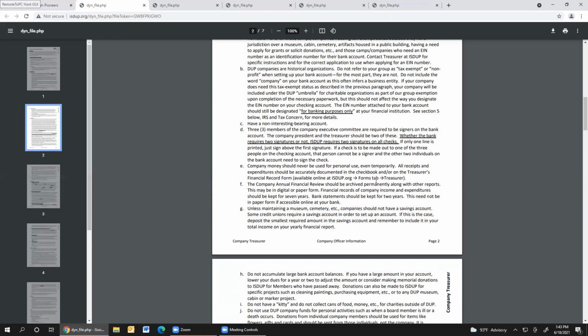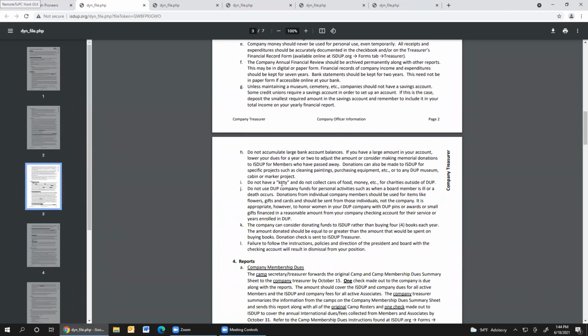A note about archiving: all your actual reports should be archived. That would be your financial report at the end of the year. That would be your membership dues summary that comes in with your dues in the fall. Those should be kept permanently. You should keep your bank records, meaning your checkbook records. They should be kept back 7 years, but your bank statements only need to be kept 2 years, and they do not need to be in written form as long as you can access them online.